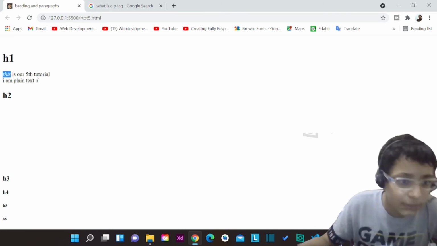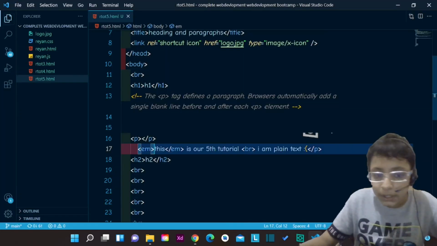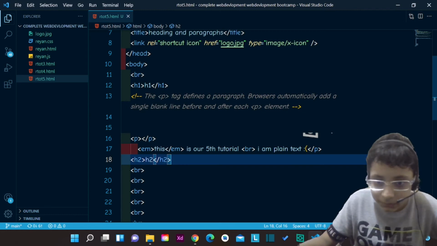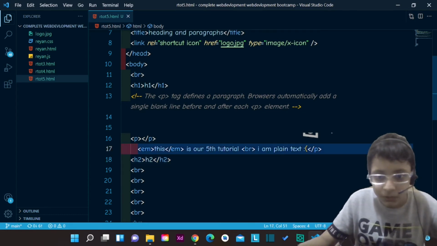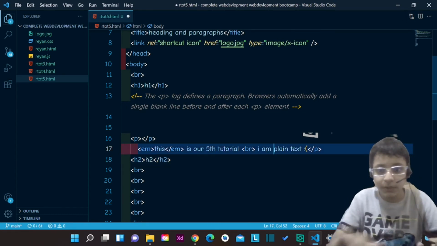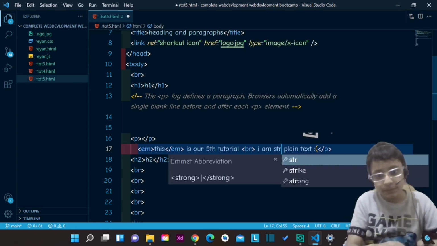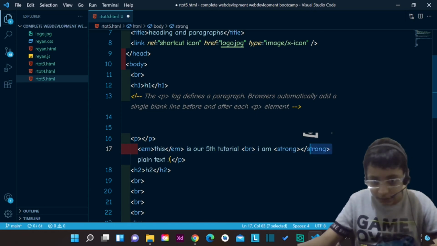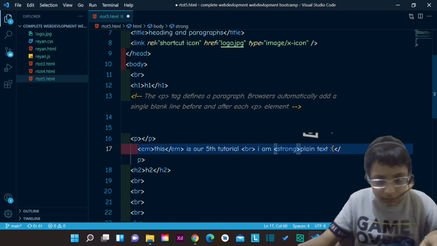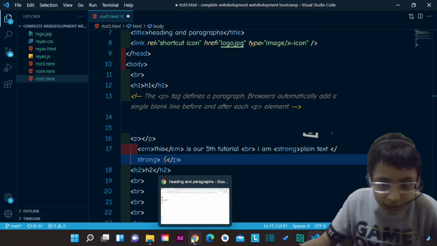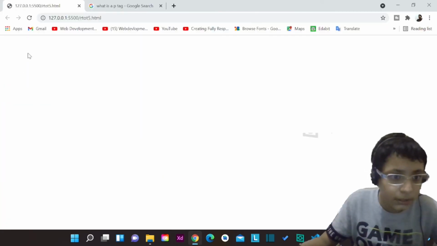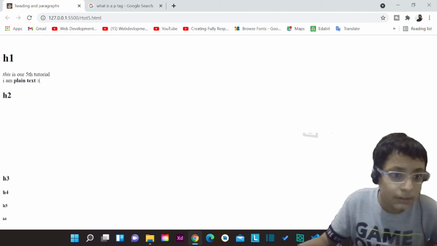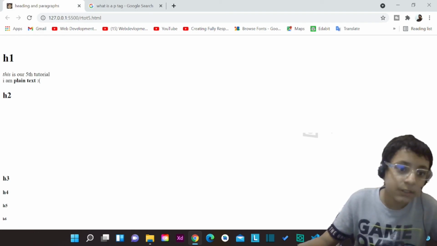Now we will turn this plain text into bold. So we will use a strong tag. We will type here strong. Now you will see that this text is now bold.